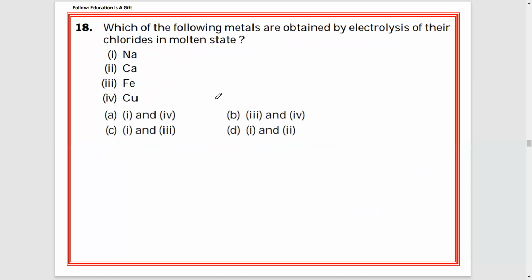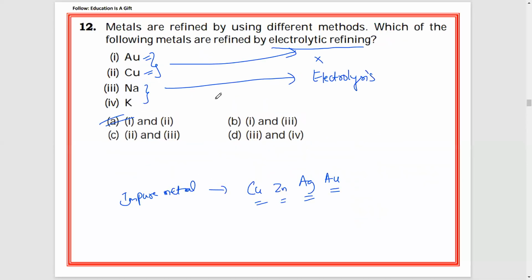Next, last MCQ of this video. Which of the following metals are obtained by electrolysis? Do you remember question number 12, I guess? Here I have explained, right? Electrolytic refining is different from electrolysis.